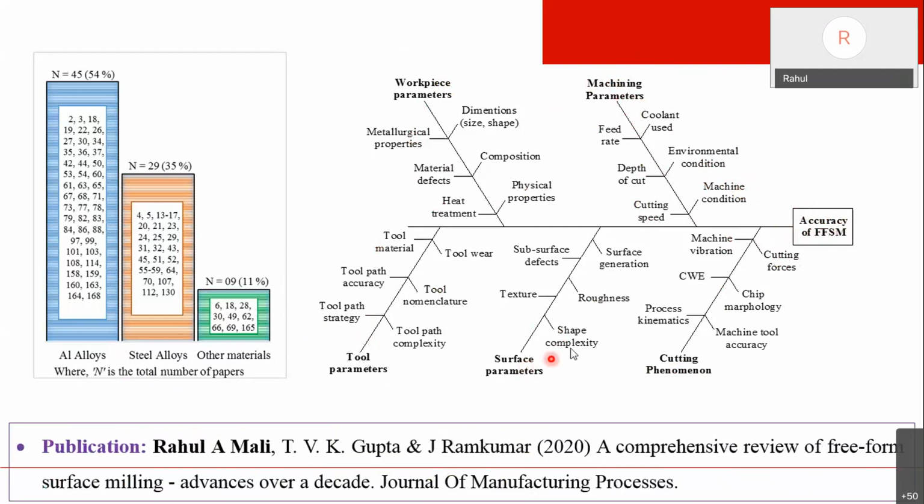Based on this, as I said, we have already communicated and got acceptance from the Journal of Manufacturing Processes last month only. We are expecting that by this month end the paper will be available online. You can go through this paper or my earlier paper to get more details about these things. At least for those who are willing to start work in this domain, this paper will be very helpful. Even if you want anything further, you can contact me.